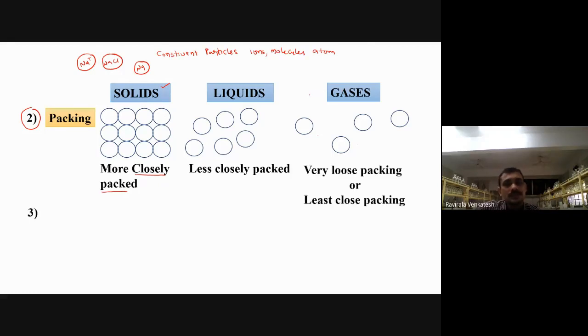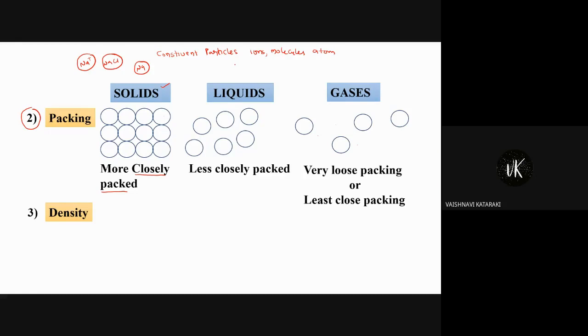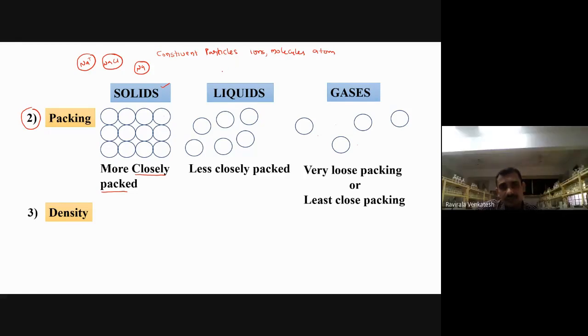Next, third one, density. Now, which will have high density? Solids, liquids, or gases? Tell me, children. Density of which phase will be more? Solid. Let me see why solids have more density. We'll take a diagram here. Let density be equal to what? Mass by volume, right? This is the formula, mass by volume.